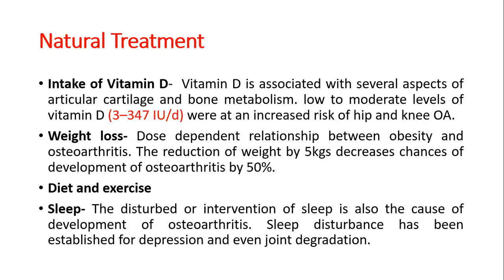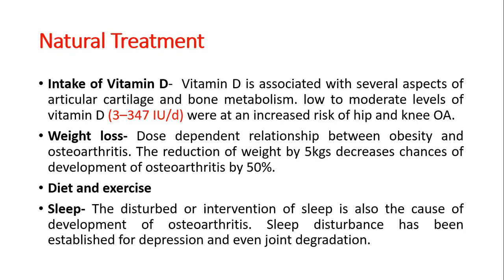Natural treatment. Intake of vitamin D. Vitamin D is associated with articular cartilage and bone metabolism. People with low to moderate levels of vitamin D, that is 3 to 347 international units per dose, were at an increased risk of hip and knee osteoarthritis.